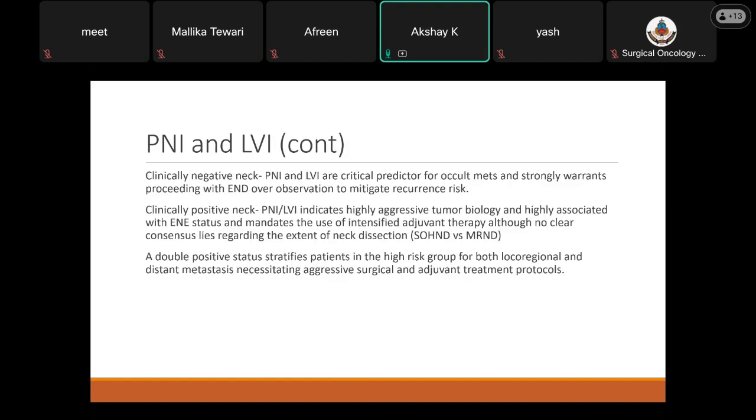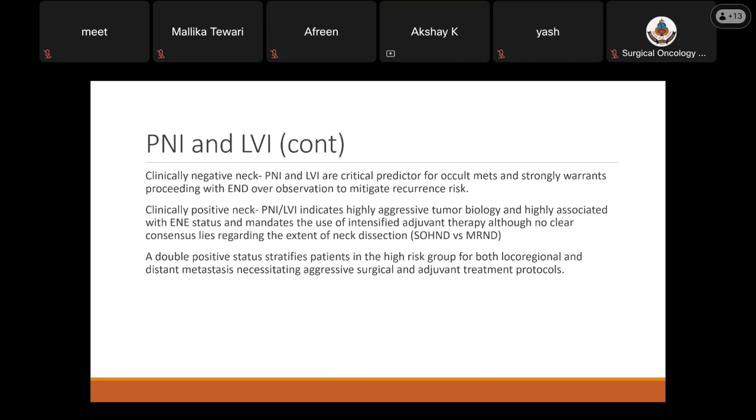In case of clinically node negative neck, PNI and LVI are vital predictors for occult mets and strongly warrant proceeding with the elective neck dissection over observation to mitigate the recurrence risk in future. In case of clinically positive neck, PNI and LVI indicate highly aggressive tumor biology and are associated with ENE status and mandate the use of intensified adjuvant therapy.